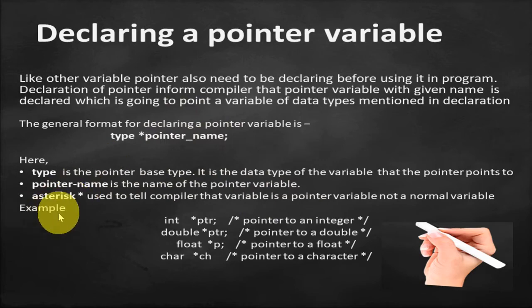For example, here int star ptr. Here I have declared a pointer whose name is ptr, and it will be used to store the address of an integer type of variable, or it will point to an integer type of variable. Like this, float star p. Here p is the pointer name, and this pointer will store the address of a float type of variable, okay.